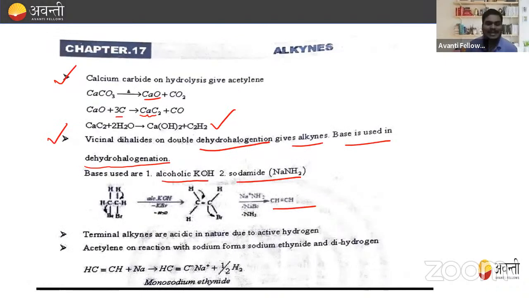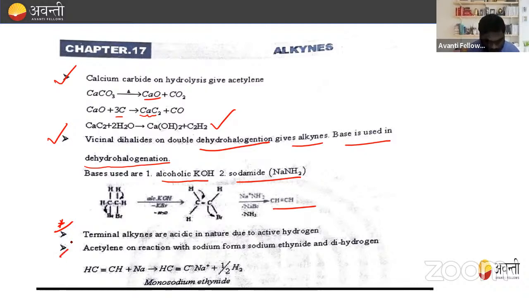Next, terminal alkynes are acidic in nature due to the active hydrogen. This point is very, very important. If we consider terminal and non-terminal alkynes, which one is more acidic in nature? Always remember, beta, terminal alkynes are acidic in nature due to the active hydrogen.